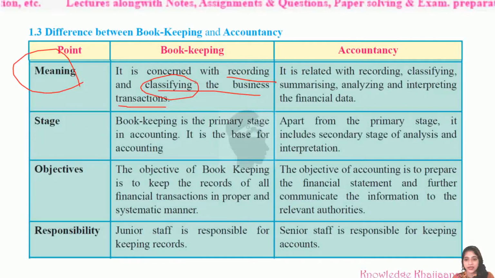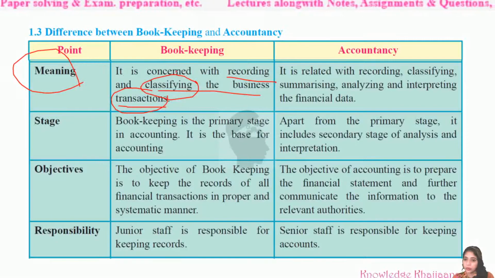What was the transaction? As some person brought the bill, some monetary transaction must be there in that bill. He had brought the envelope, one person opened it, and there he found a bill in it. So it must be a monetary transaction. Where it should be recorded, that decision is taken by the bookkeeping person. So that is called classifying, and recording as per the classifying. This is the basic meaning of bookkeeping.